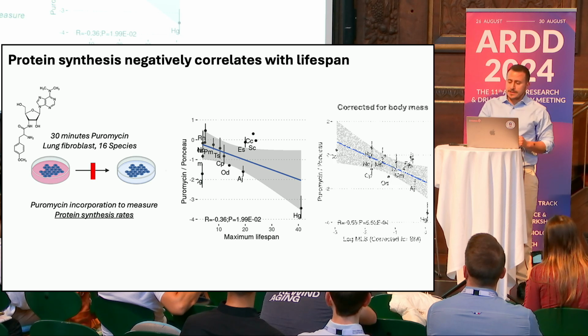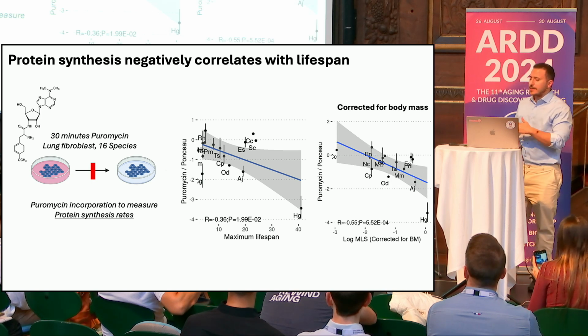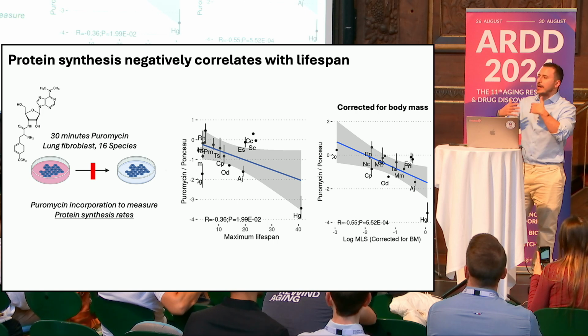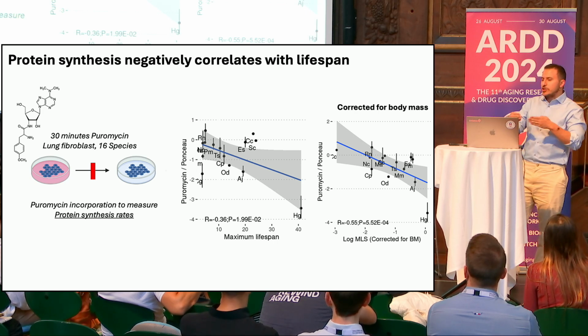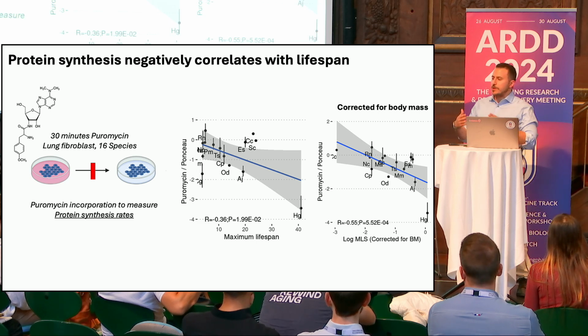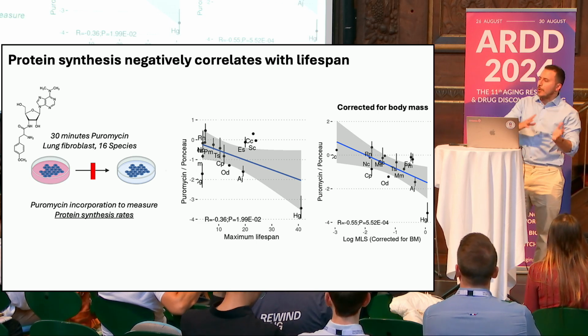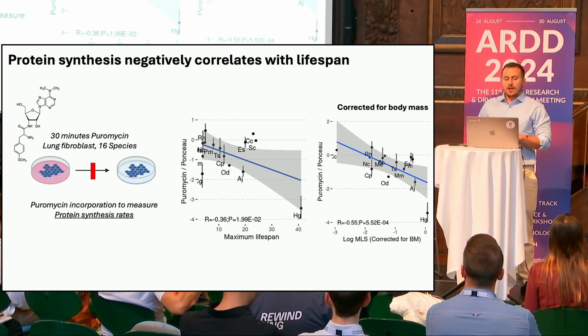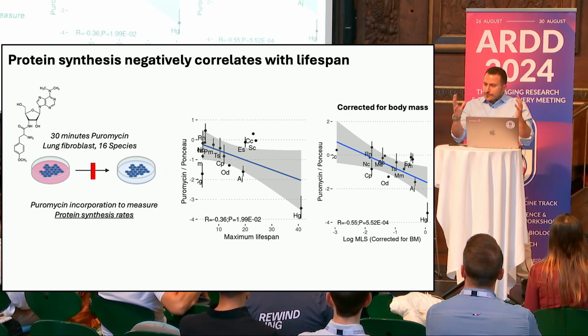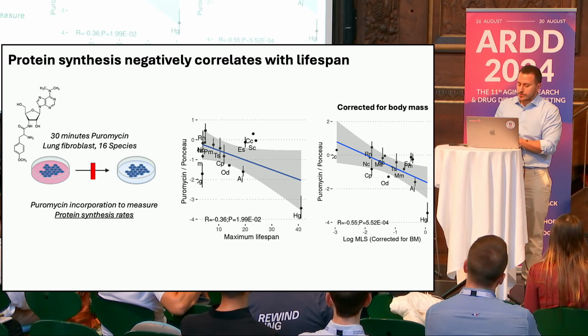And interestingly, this relationship gets even stronger when we correct, for example, for animal body mass. This might suggest that protein synthesis could be a pathway that controls both of these processes, both body mass and lifespan.